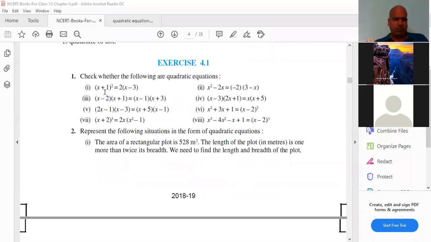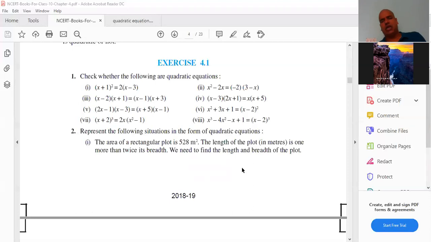See, if we kept a heading like this, represent the following situation in the form of quadratic equation and find out, it means we have to do by quadratic equation only. But in the exam, they will not give that heading. They will just say find the length and breadth of the plot. So you can do by linear equation or you can do by quadratic equation also.